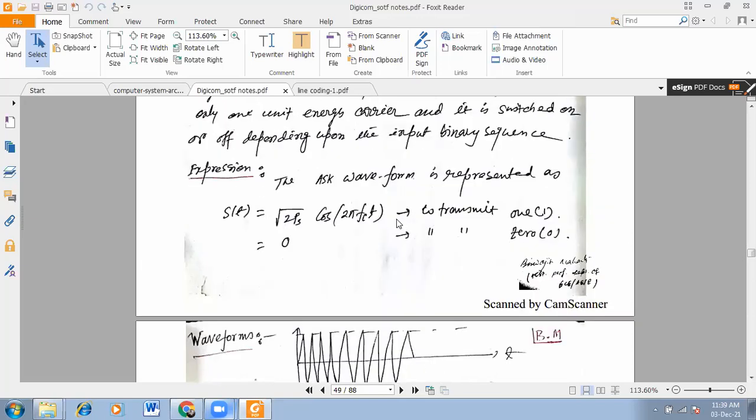Now we are coming to the mathematical representation of the ASK waveform. The ASK waveform is represented as s(t) equal to root over 2Ps cos 2 pi fct when we are transmitting 1, and s(t) equal to 0 when we are sending 0. Why is it root 2Ps?